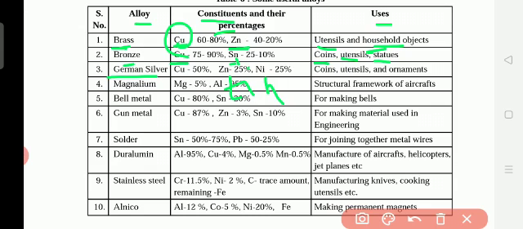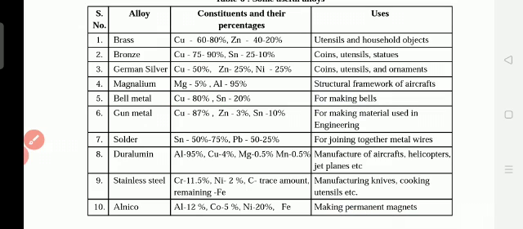German silver: Cu means copper 50%, zinc 25%, nickel 25%. It is used for coins, utensils and ornaments. Like that, all these things are alloys with different uses. Bell metal: what do we use for making bells? Copper and tin. So this is the way we use alloys and their uses.